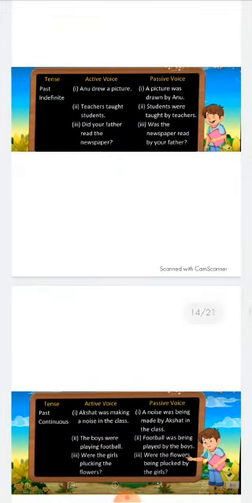Then in past indefinite, Anu drew a picture. A picture was drawn by Anu. Teachers taught students. Students were taught by teachers. Then did your father read the newspaper? Was the newspaper read by your father?